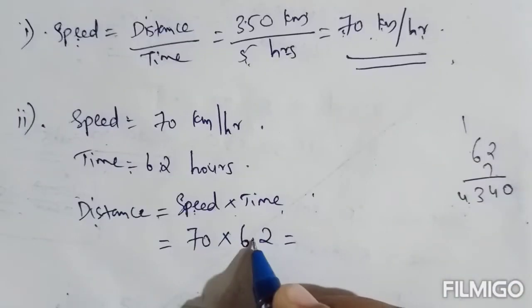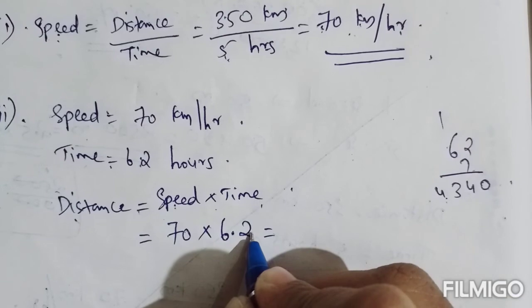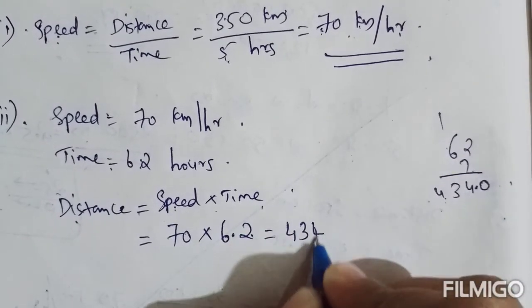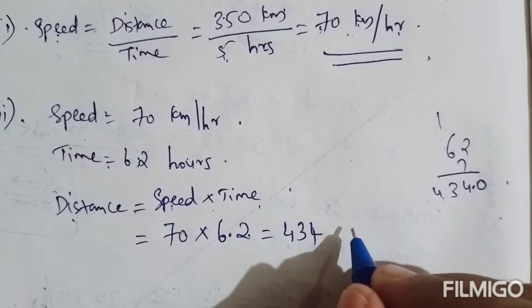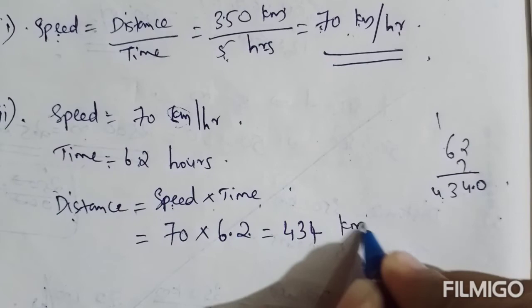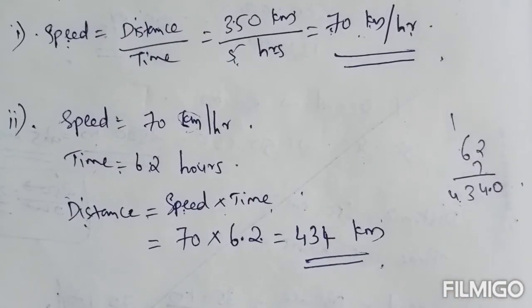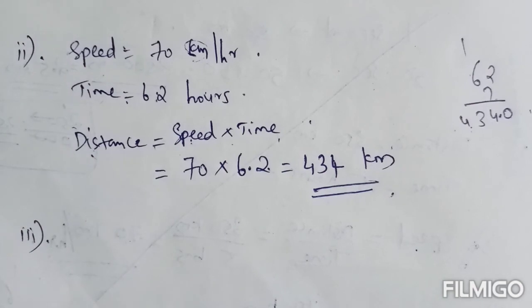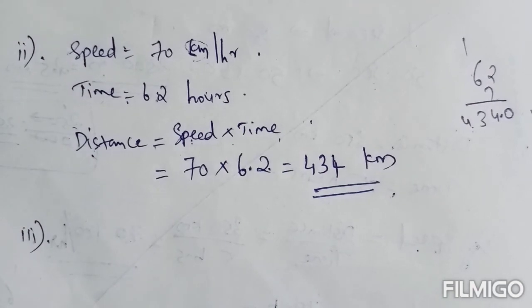So here after decimal point one digit is coming, so here also after decimal point one digit will come, and the answer will be 434, and the unit of distance is kilometer. 434 kilometer.